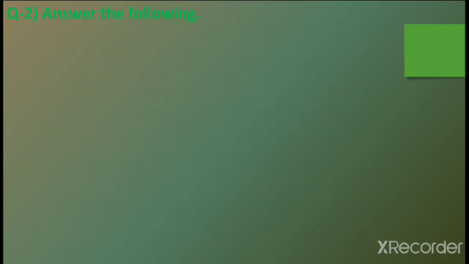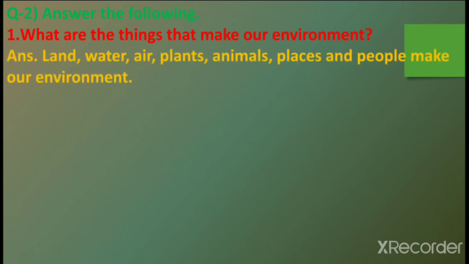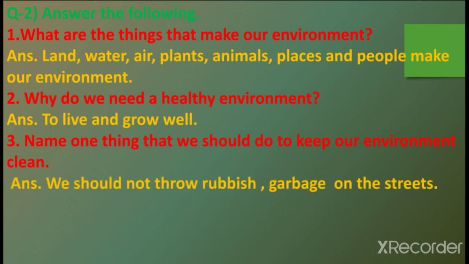Let's move to our next exercise. Question number 2. Answer the following questions. First question is, what are the things that make our environment? Answer is land, water, air, plants, animals, places and people make our environment. Question number 2. Why do we need a healthy environment? Answer is to live and grow well. Question number 3. Name one thing that we should do to keep our environment clean. Answer is we should not throw rubbish, garbage on the street.